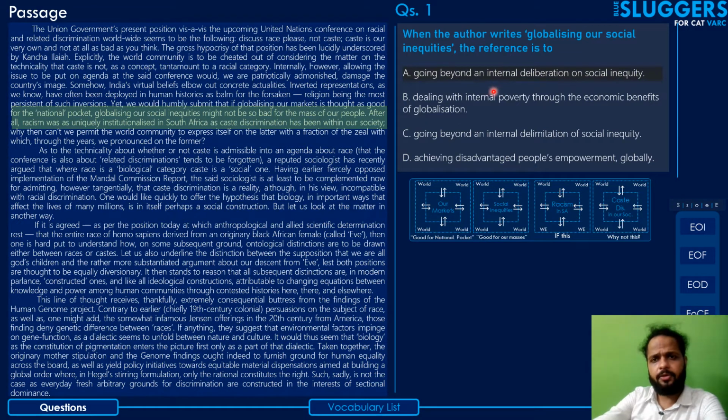The first one says going beyond an internal deliberation on social inequity. So deliberation is to discuss a certain idea, to mull over a certain idea, especially in a group, right? When you talk about a certain idea, trying to solve a problem, brainstorm, have a discussion. So going beyond an internal deliberation, yes, that's what he means. He means that why should we just limit the discussion to within the country? Let the world comment on it. Let's go beyond an internal deliberation on social inequity. That makes sense.